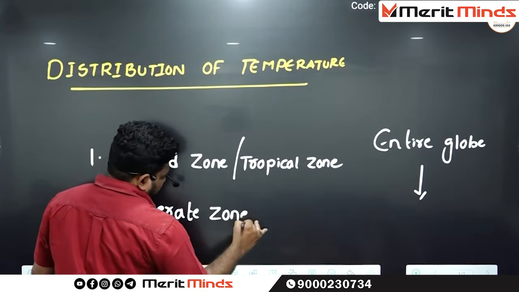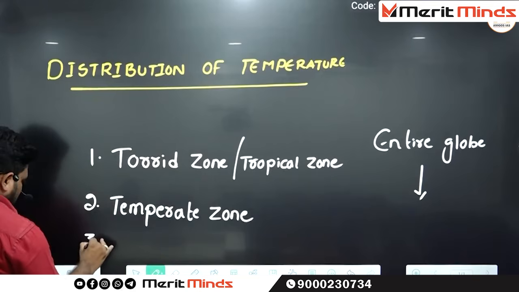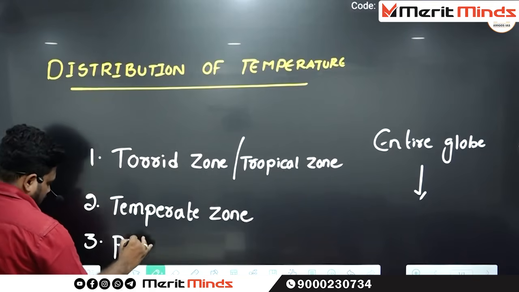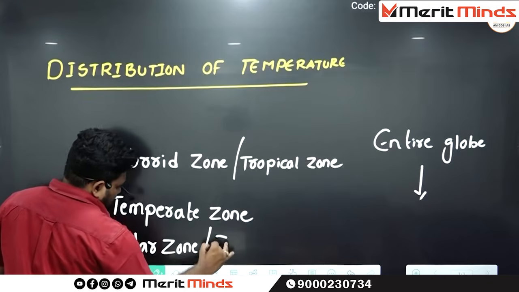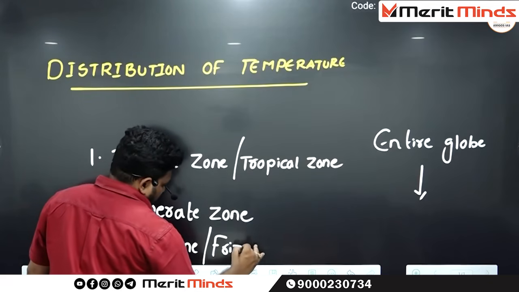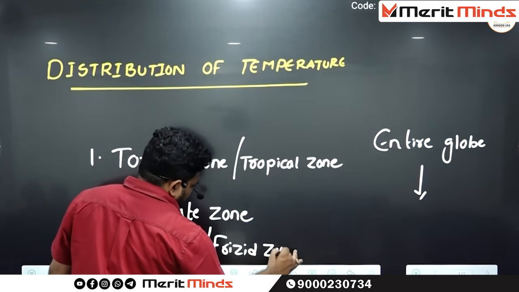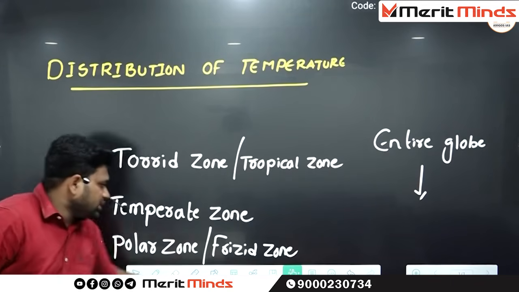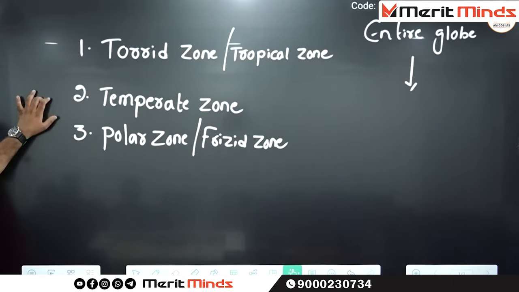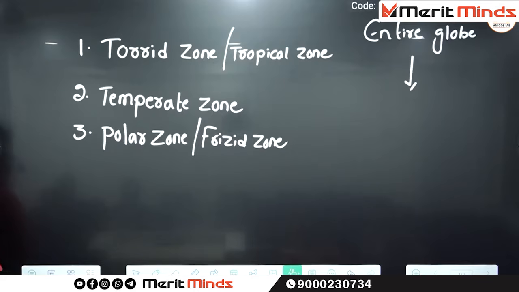The second one is temperate zone. And the last one is known as polar zone or frigid zone. The first one is called torrid zone or tropical zone. The second one is called temperate zone. The last one is known as polar zone or frigid zone.